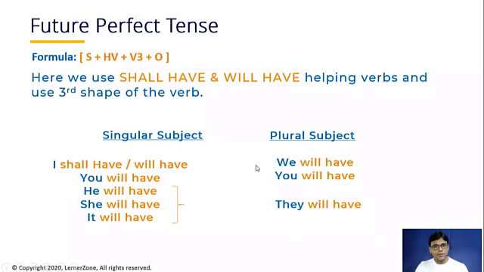Only in present perfect tense are we using has and have helping verbs. I have, we have, you have, he has, she has, it has, they have. That is only related to present perfect tense. But in future perfect we have only one helping verb, and that is will have. So don't get confused with this. You can never say he will has. No. He will have, she will have, it will have.